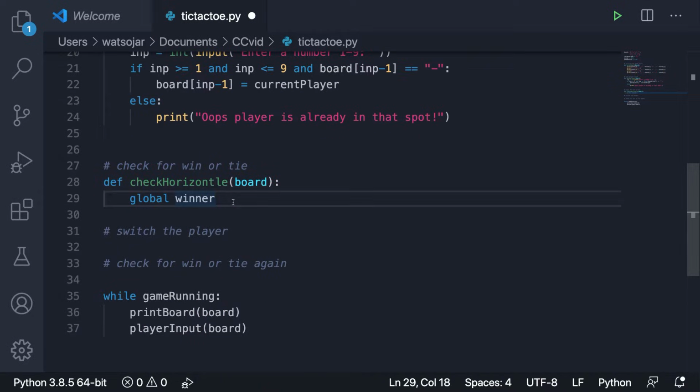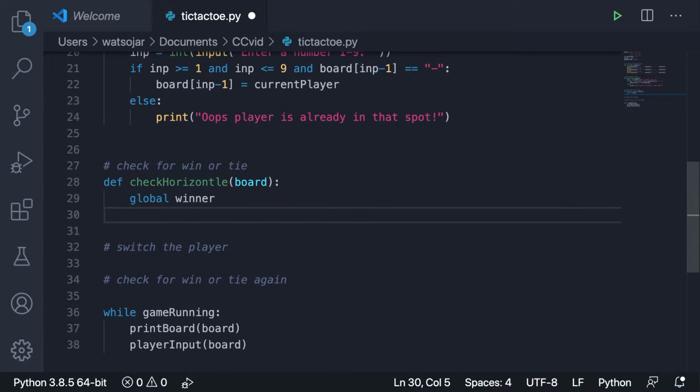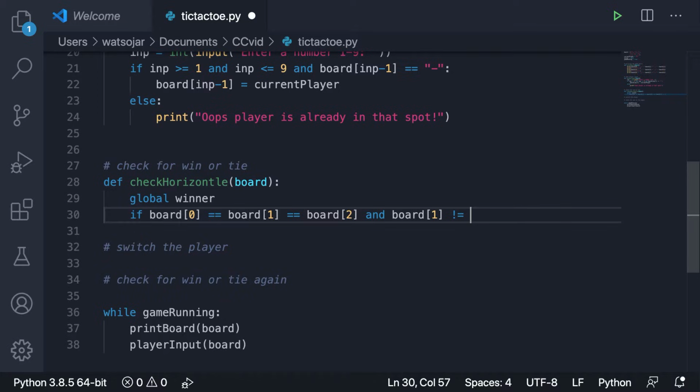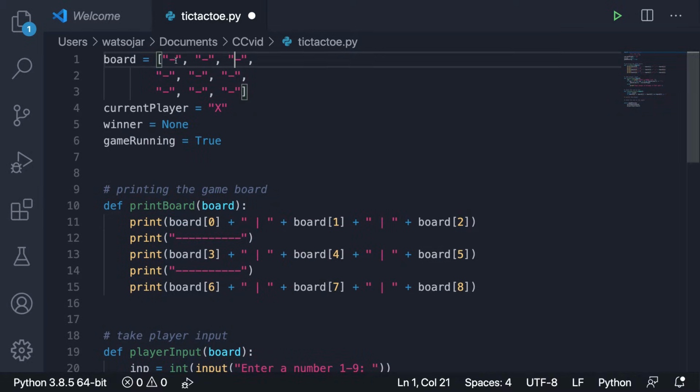All right, so now that we've said this, we can check the horizontals, right? So we're just going to do that with a few if statements. So we can say if board bracket 0 equals board bracket 1, which equals board bracket 2, and board bracket 1 does not equal a dash. Right? Going over what I just did there, we just checked that if the board at each one of these positions are equal to each other and it does not equal this, then we know that whatever the player is there must be the winner.